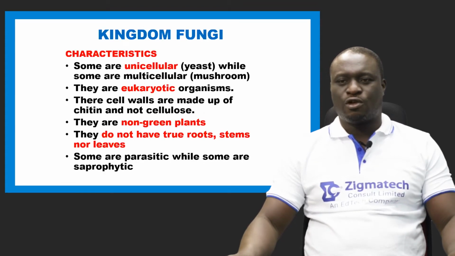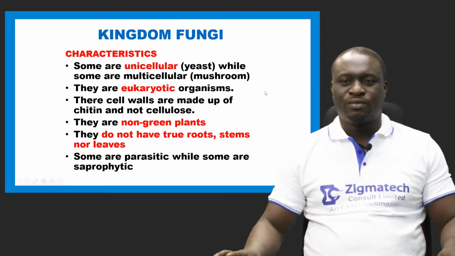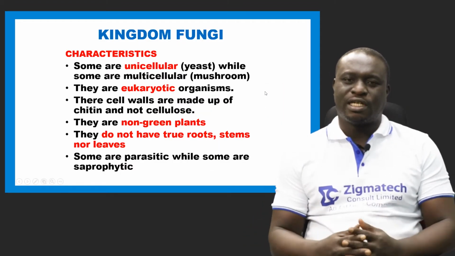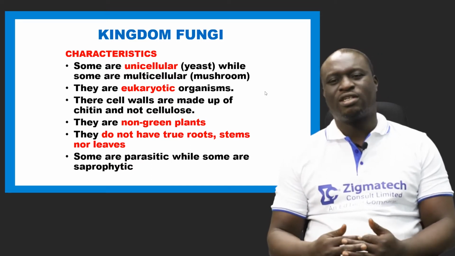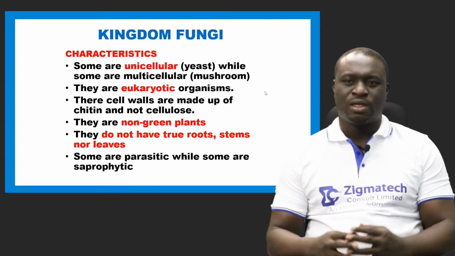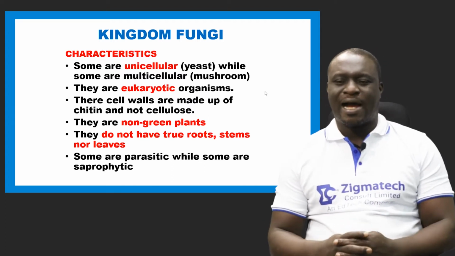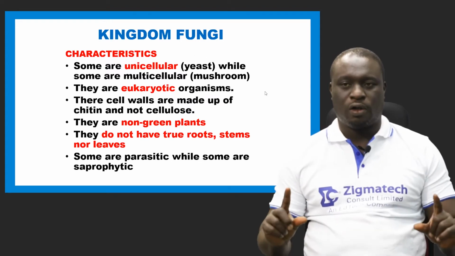Now, starting with the first one, kingdom fungi. What are the characteristics of kingdom fungi? We have about 7 characteristics to look at, but just flow with me as it goes. Number 1, they are unicellular organisms. Some, not all.